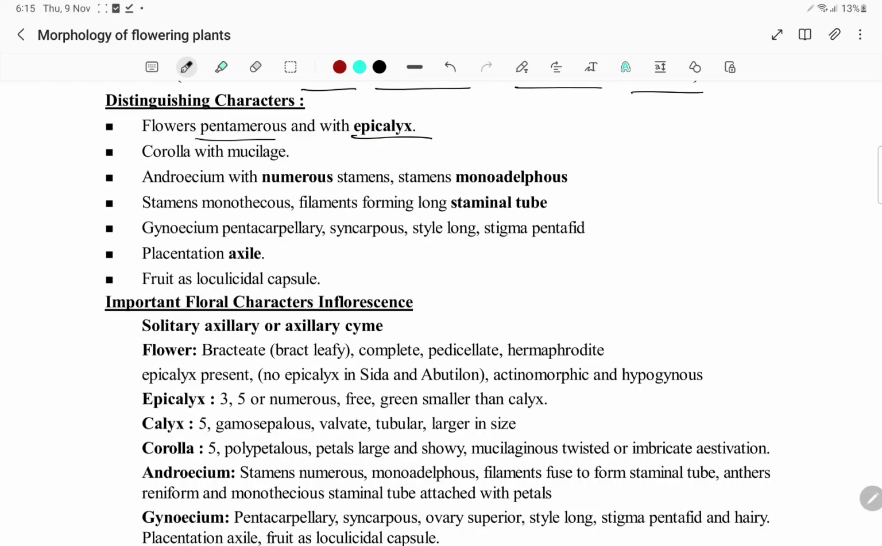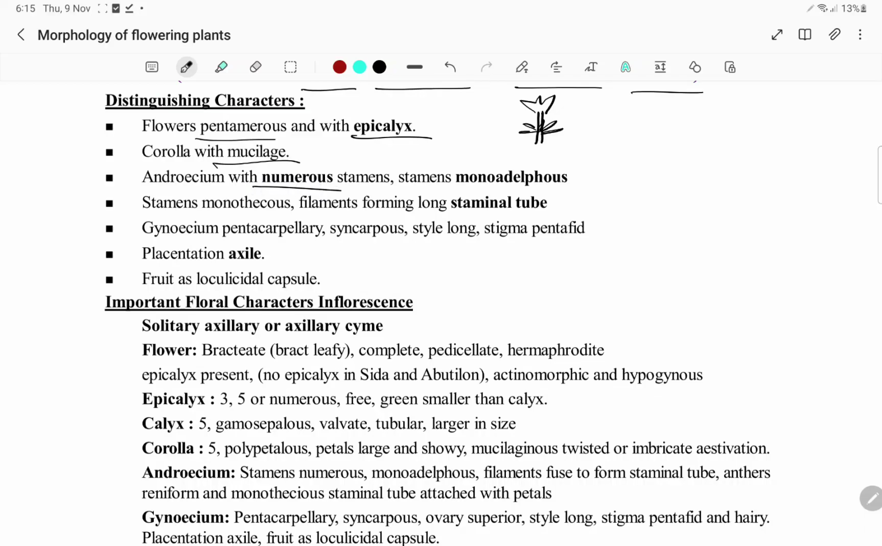Epicalyx is present here. Epicalyx means that below the calyx you have some small extensions, which we call epicalyx, present in Malvaceae. Corolla with mucilage, that's why China rose flowers are usually used as a mucilage alternative. Androecium with numerous stamens,